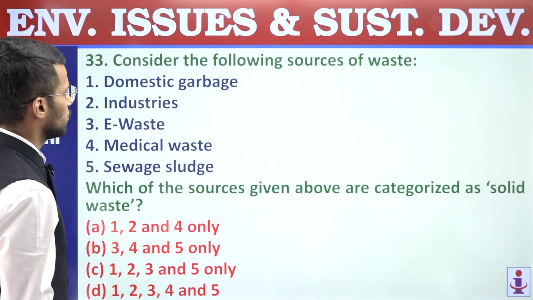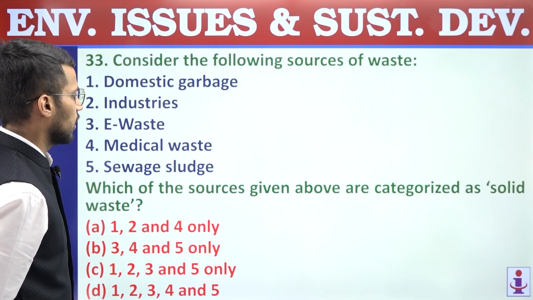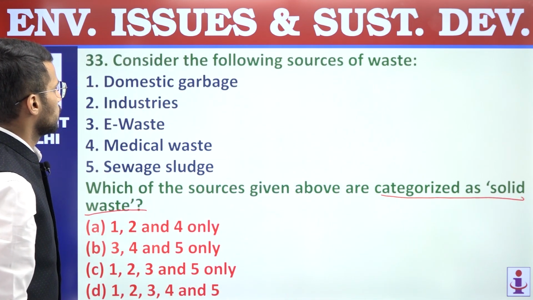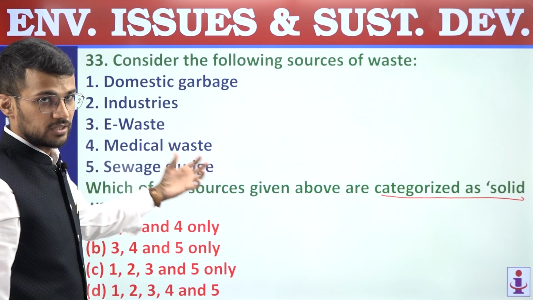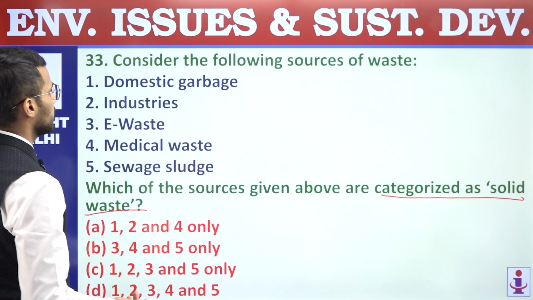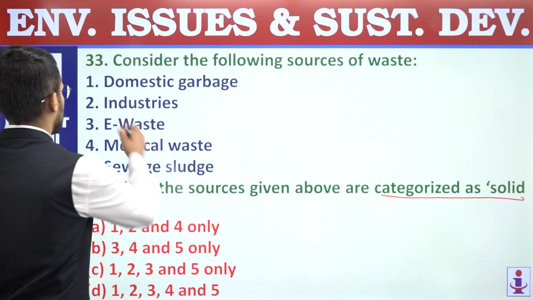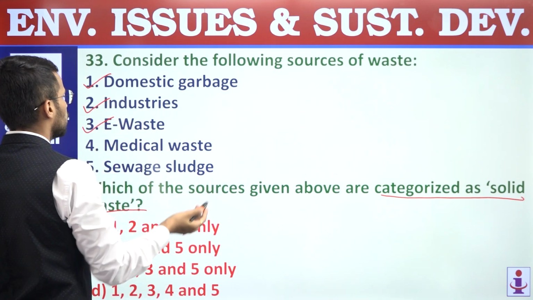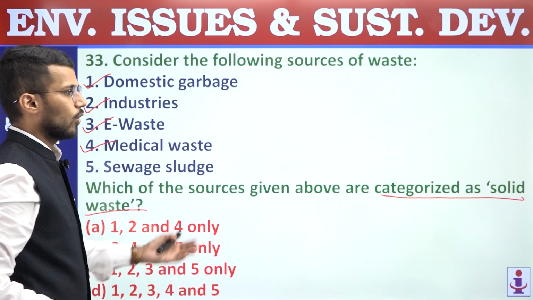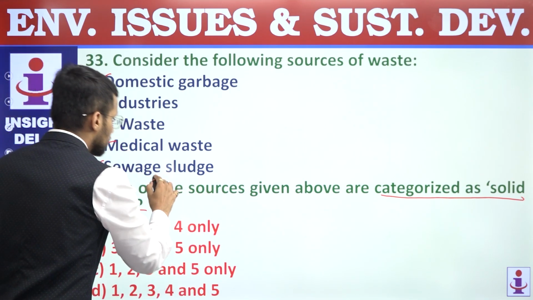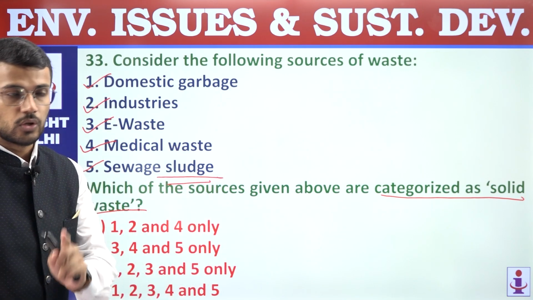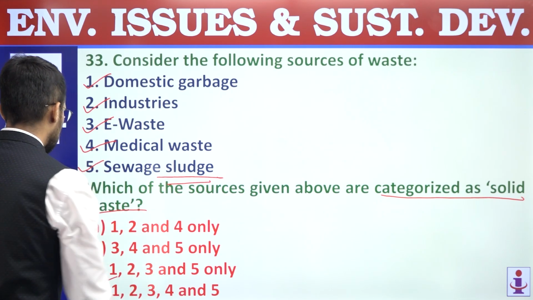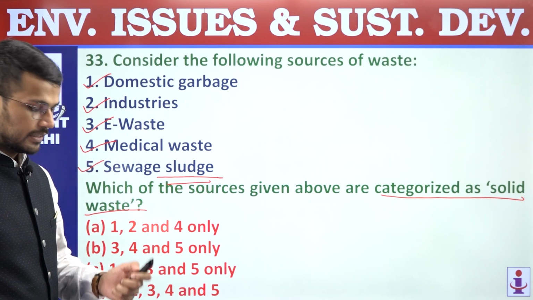33. Consider the following sources of waste. Which of the sources given above are categorized as solid waste? First, domestic garbage. Is it a part of solid waste? Yes, it is a part of solid waste. Industries, they also add to solid waste. E-waste also adds to solid waste. Medical waste also adds to solid waste, and sewage sludge also adds to solid waste. So all these are part of solid waste, and hence correct answer is D. Question number 33, answer is D.